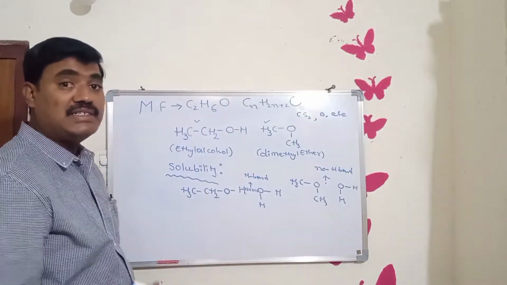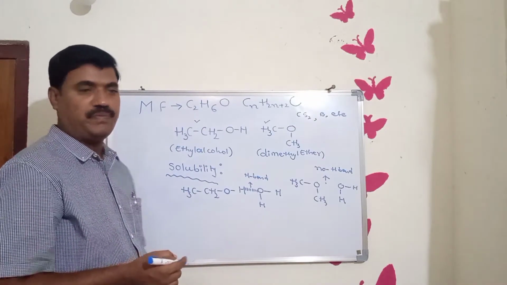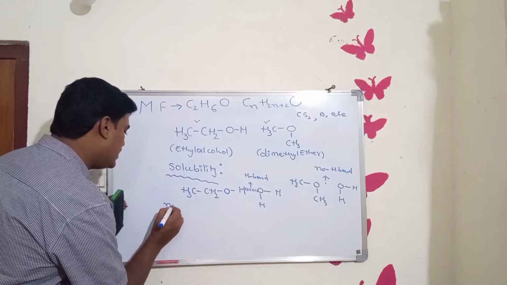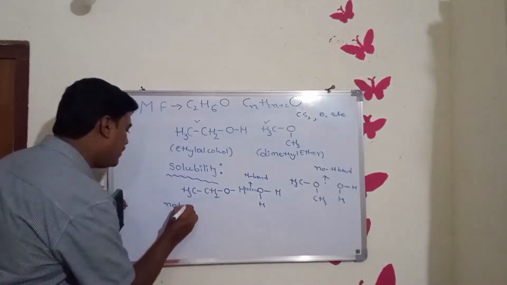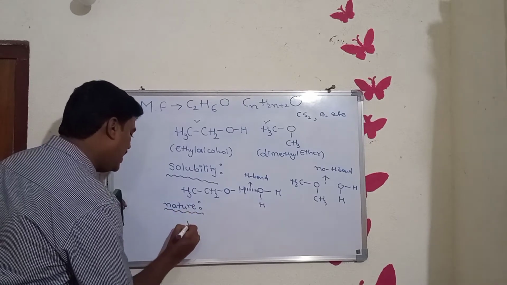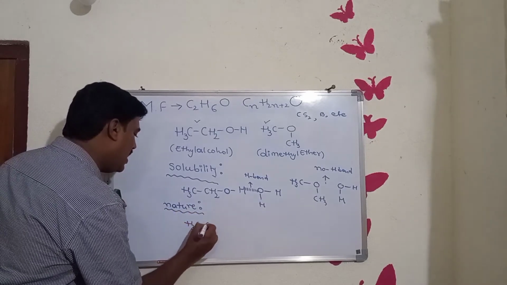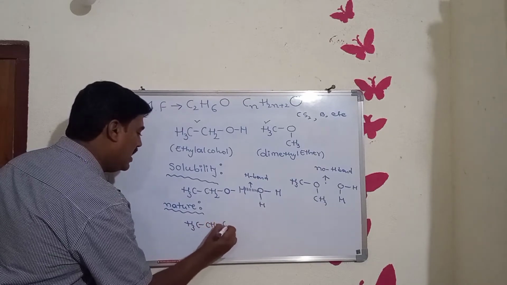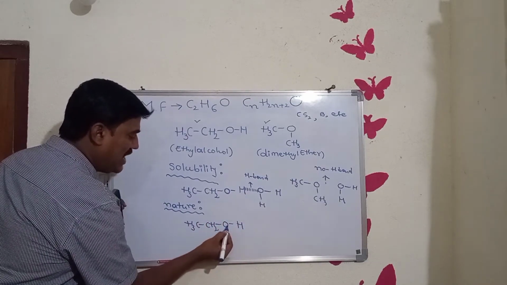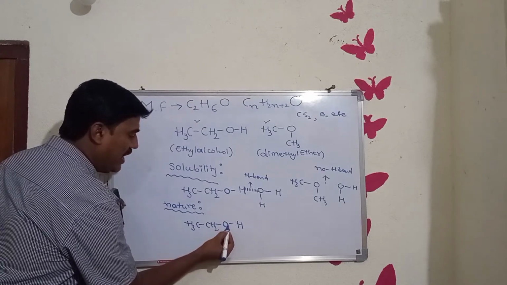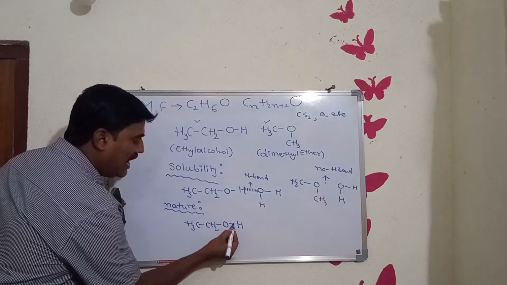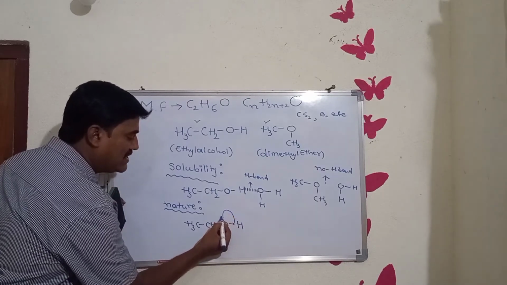Now let us consider chemical properties also. In the chemical properties, we will discuss the nature of ethyl alcohol and dimethyl ether. In ethyl alcohol, as the hydrogen atom is directly attached to the highly electronegative oxygen, it attracts the sigma bonded electrons of the hydrogen atom towards itself.